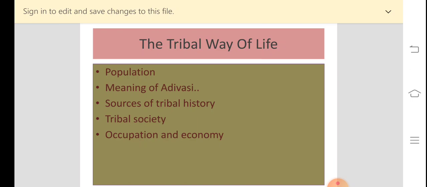And the seeds were scattered. In this way they conducted part of the activities of jhum cultivation.